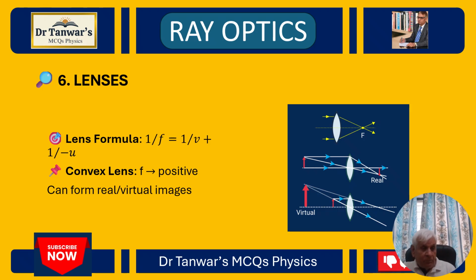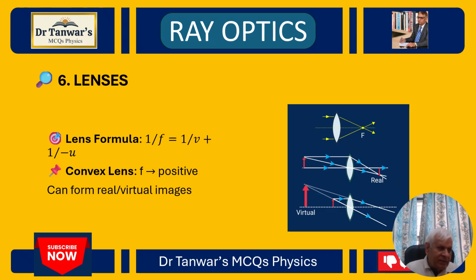And there is one simple thing: if the distances are measured in the direction opposite to the light rays, then it is negative. And if measured in the direction of light rays, then it is positive. The objects are supposed to be put on the left side of the refracting lenses.